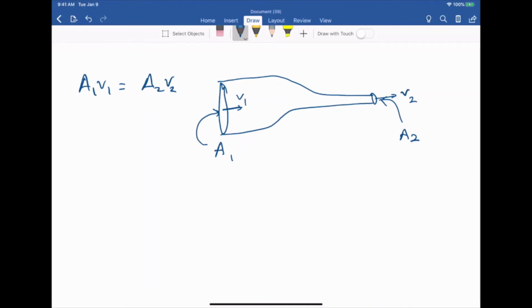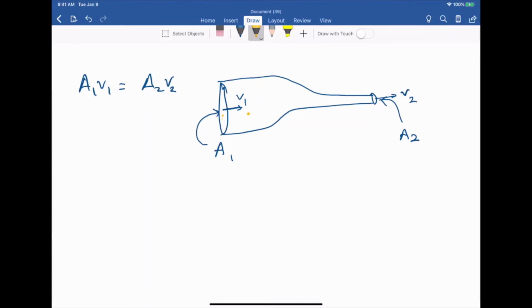I'm just going to quickly explain why this equation is true. It's very easy to see. Consider a small amount of time, delta t. In time delta t, suppose you have a water molecule over here. How far will that water molecule move? Let's say that it moves from here to here in time delta t. What is this distance going to be? The velocity here is v1, and delta t is a very tiny interval of time, so the distance that the water molecule will cover is going to be v1 times delta t, right?